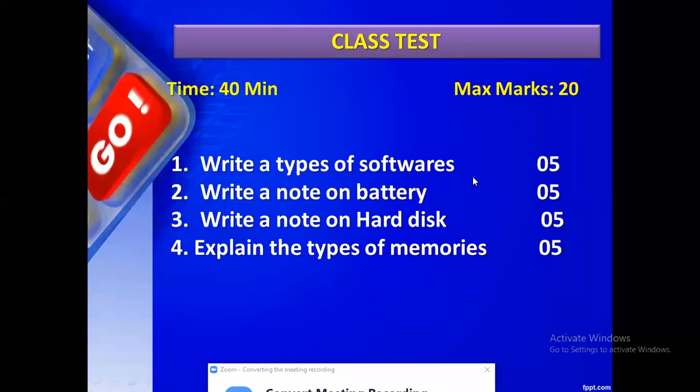Programmable read-only memory. EPROM means erasable programmable read-only memory. Very good. EEPROM, that is E square PROM, means electrically erasable programmable read-only memory. Superb, nicely done, ma'am.